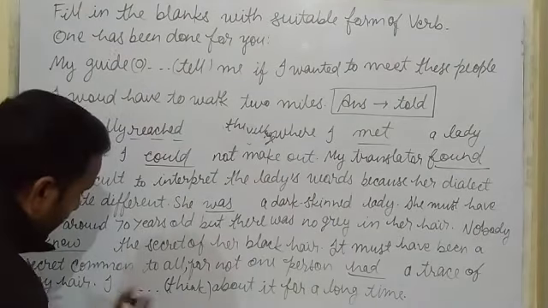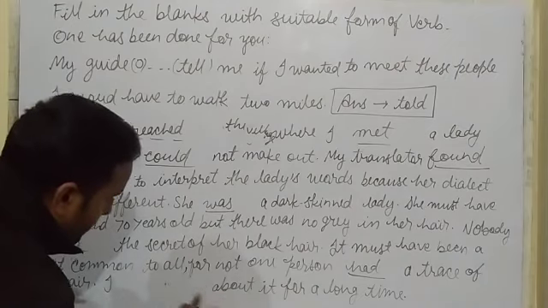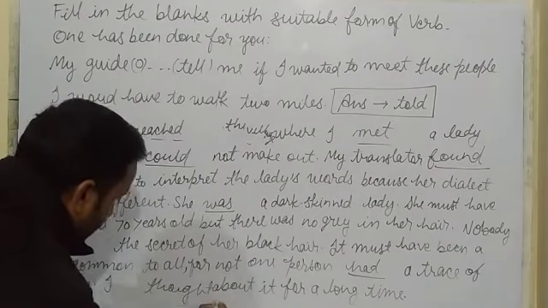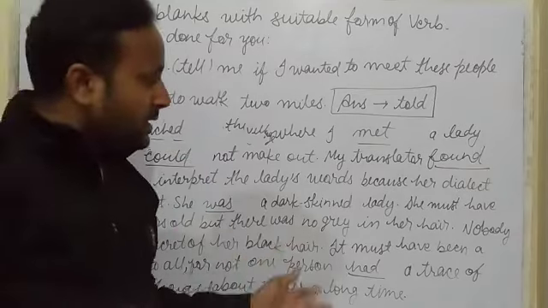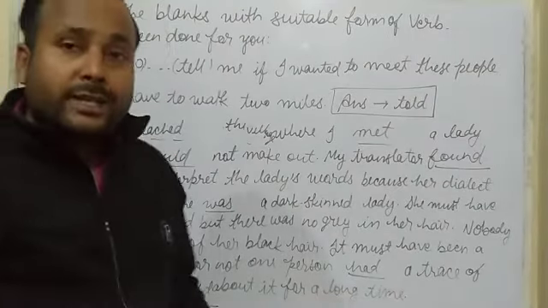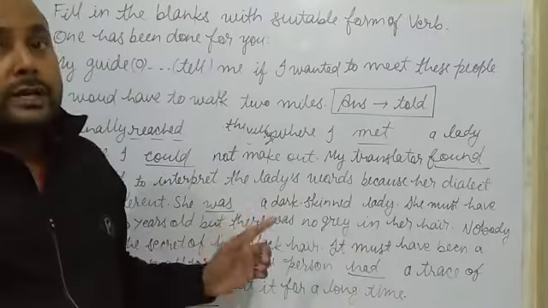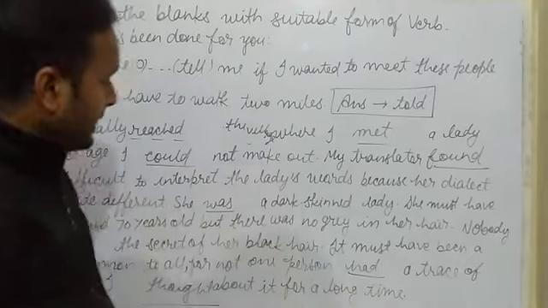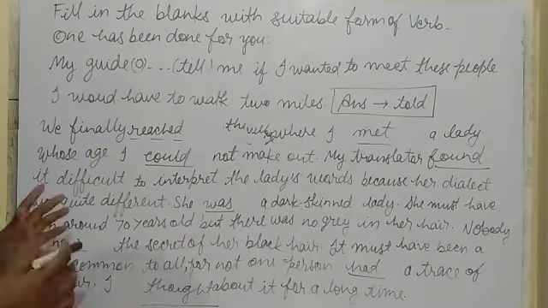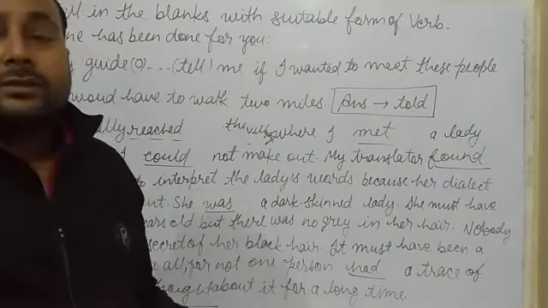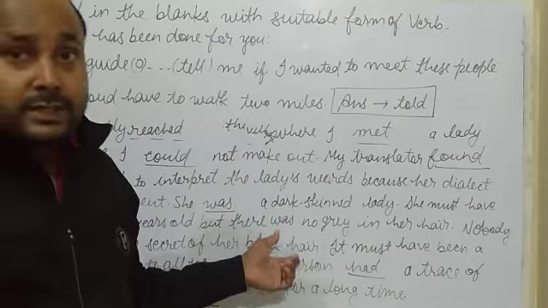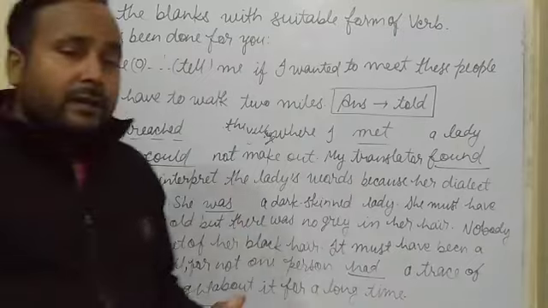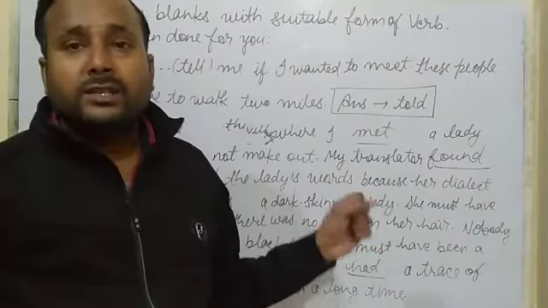I. And what will be the past of think? Past of think is thought. And thus the whole passage is filled with correct forms of verbs. Now you can check that everywhere in the blanks there are only past forms because the whole story was going in the past form. And there are no other words which can tell you that there must be continuous tense. There is not a continuous tense and there is not any ing form. So you can guess this is a very simple and easy passage.